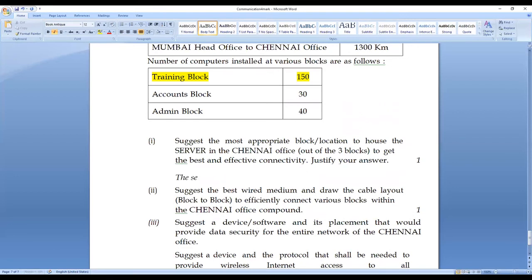The server should be placed in the training block.